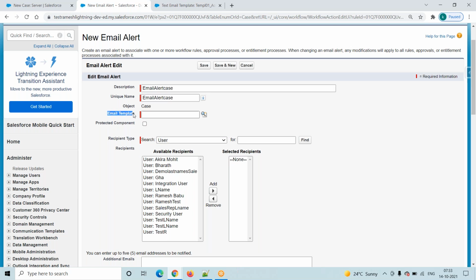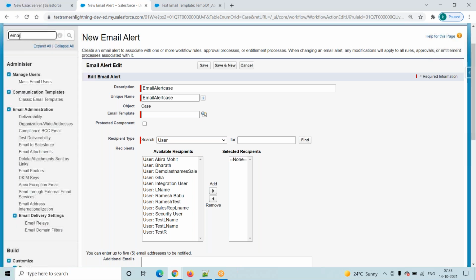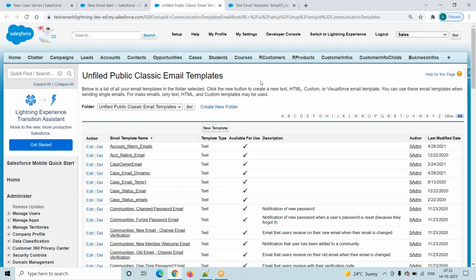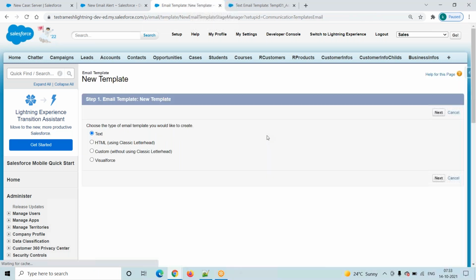Then the email template is there, right? We have to prepare the email template or take an existing email template. Suppose I want to prepare a new email template. How to prepare a new email template? Go to the quick find and type email template. You will get classic email templates. Click on classic email templates. The navigation is the same in the Lightning version also, same screen, everything is the same, just the UI look and feel is different. Now coming to a new template, click on new template.